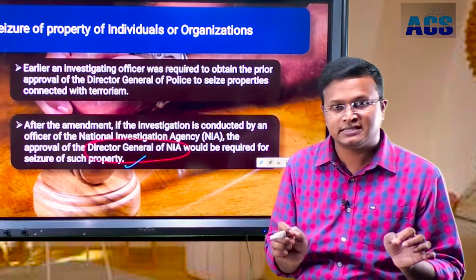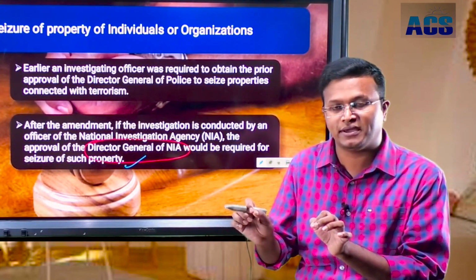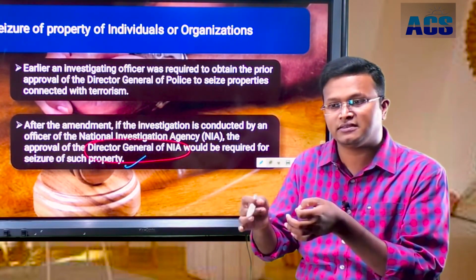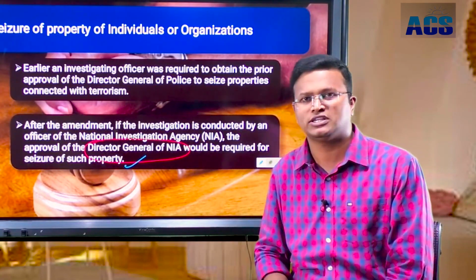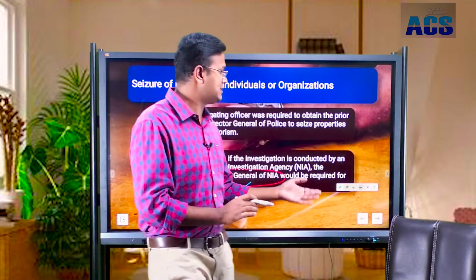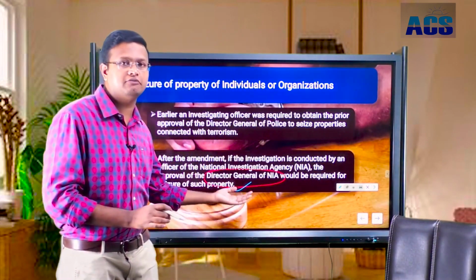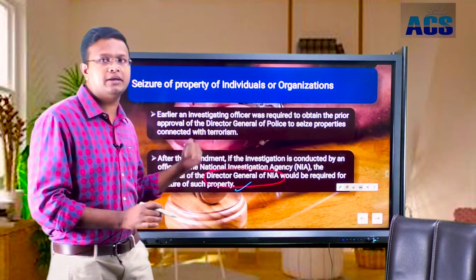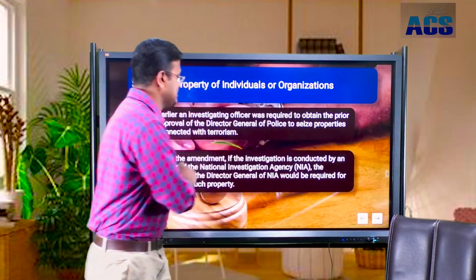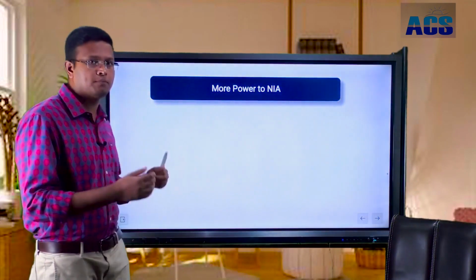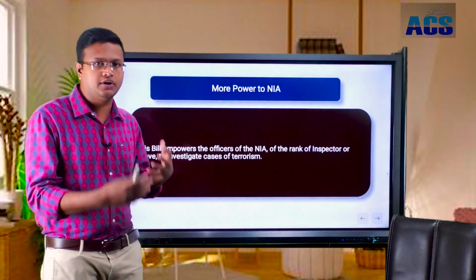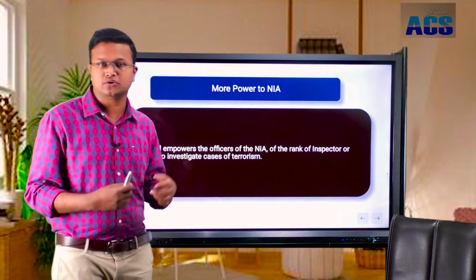That means the state government's involvement or power in controlling or making the investigation into terrorist activities has been curtailed, has been reduced, and the central agencies have been given more power under the UAPA Amendment Act 2019. Now we can see the next clause, and more power has been given to the National Investigation Agency under the UAPA Amendment Act 2019.